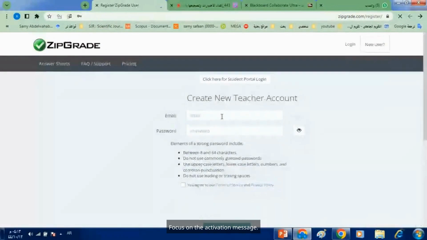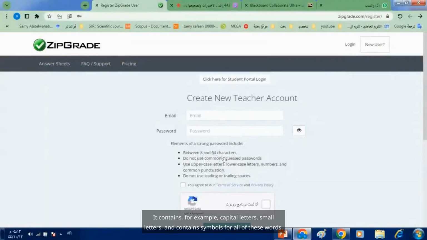Focus on the activation message. Is the screen clear? If clear, press 1 and enter a password according to the conditions. This password ranges from 8 to 62 characters. It contains, for example, capital letters, small letters, and symbols. You must write them correctly.